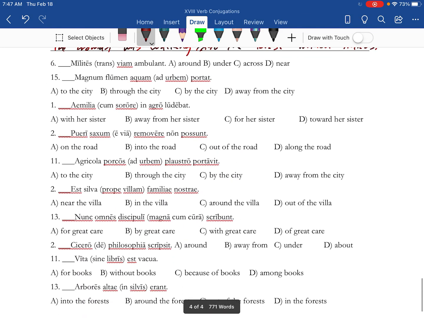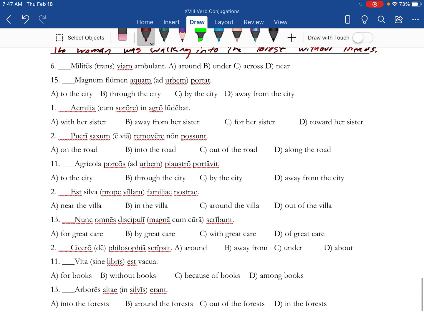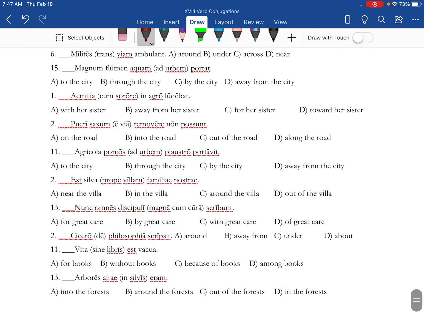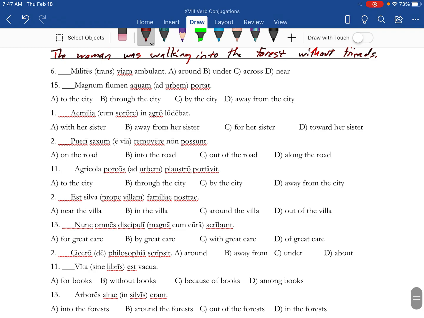And then we got some practice from the National Latin Exam. So trans. Oh, I don't like when it does that, and I wish it didn't. Trans just means across. Ad urbem. Ad is to or toward. Cum is with. E or ex is out of. Ad is to or toward. I guess they use ad urbem a bit.